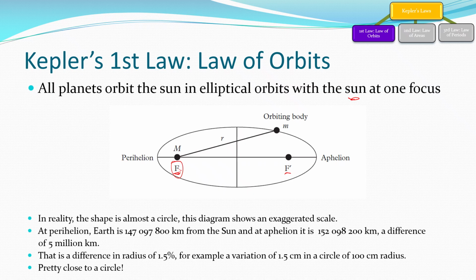To us, it pretty much looks like a circle, but the reality is the difference between when we're closest to the sun, perihelion, versus furthest from the sun is only about 5 million Ks, and over the whole orbit of the Earth, it's not much. It's about a 1.5% difference, all right? So if we have a circle of radius 100 centimeters, the orbit of Earth is really only varying by 1.5 centimeters. It's very close to a circle. That's why people used to think that planets orbited in perfect circles. They're the heavens, they're perfect. But the reality is Kepler found that they're ellipses, and the sun is at one of the foci of that ellipse, even though it really looks, for most parts, like a circle to us.